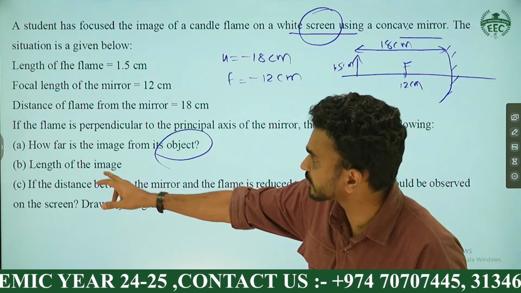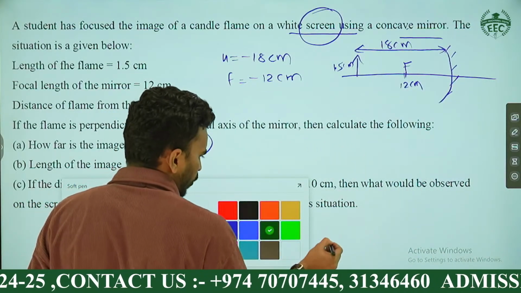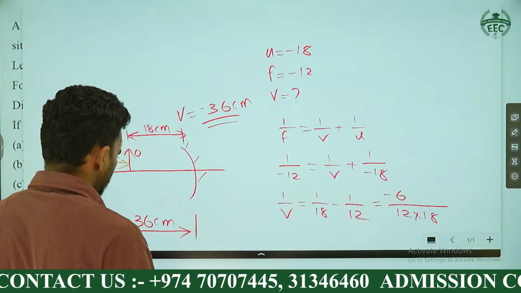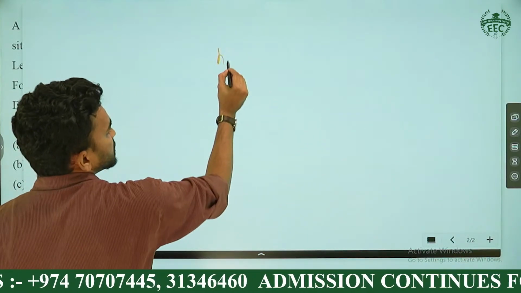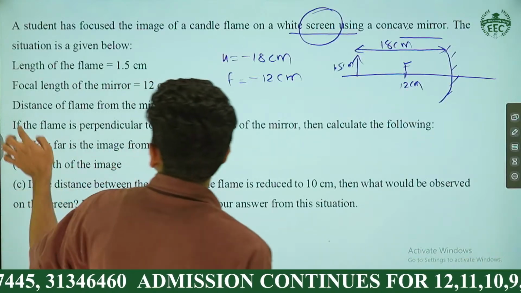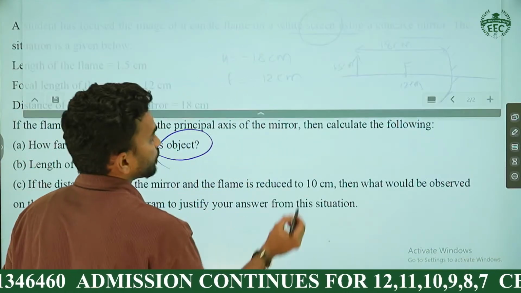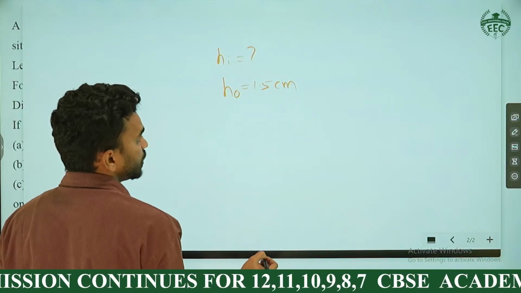All right. What's the length of the image? That's not a difficult one. Self-explanatory point. Hopefully you solved that. Length of the image is asked, that is, height of the image is asked. How much is the height of the image? What's the height of the object here? Height of the object is the length of the flame, 1.5 centimeter.